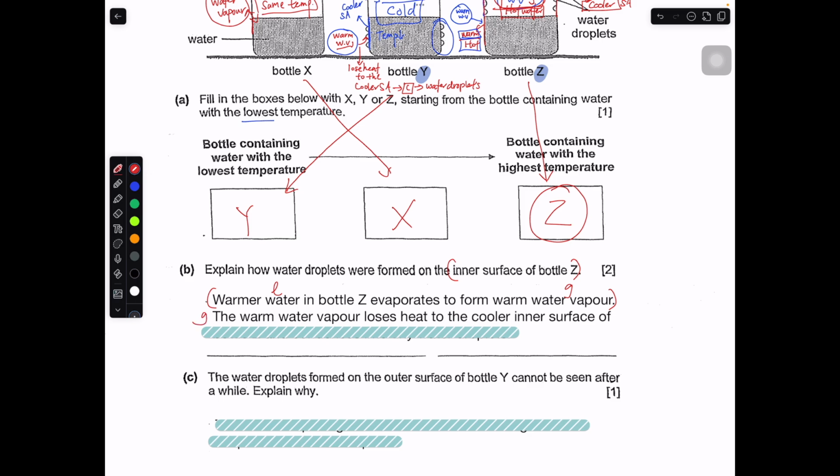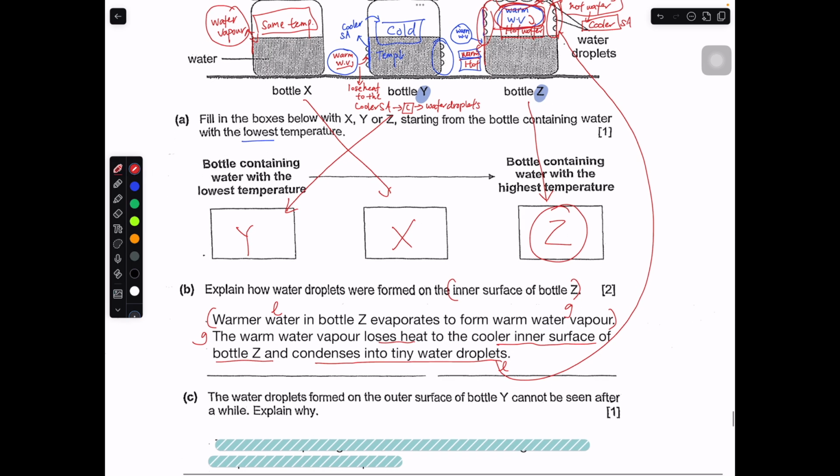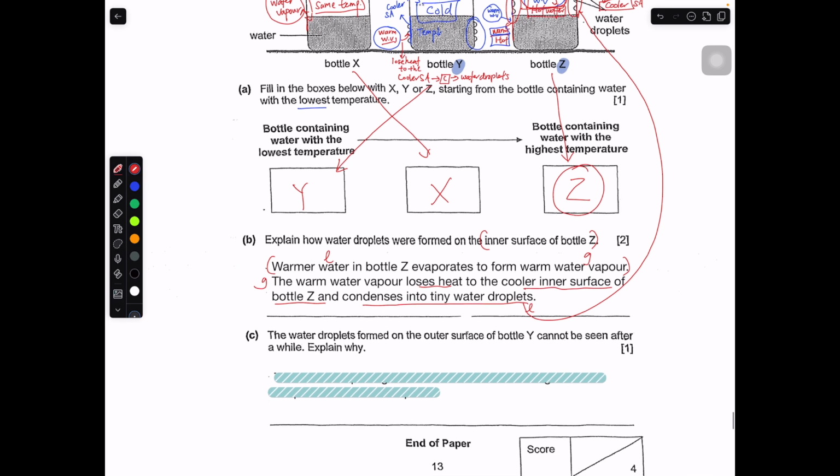Your gas loses heat to the cooler inner surface of bottle Z, and condenses into tiny water droplets, back into liquid. That's why these water droplets will appear at this end over here, this side, and this side. So this is one of the best ways to answer this.